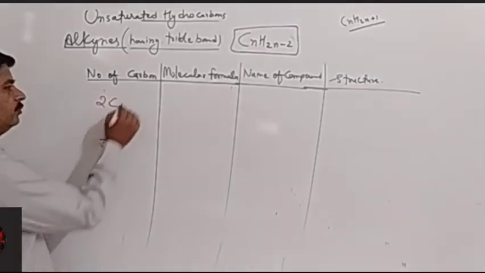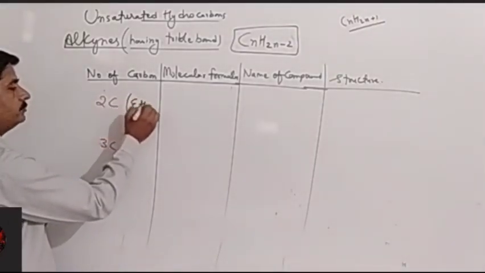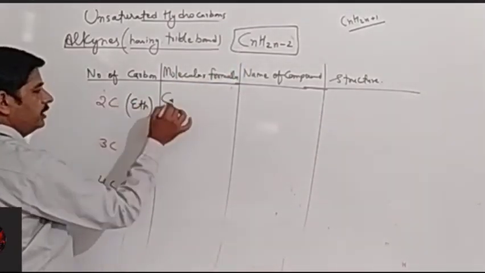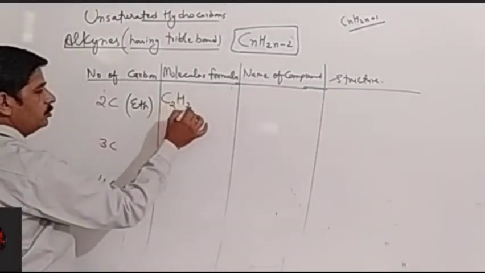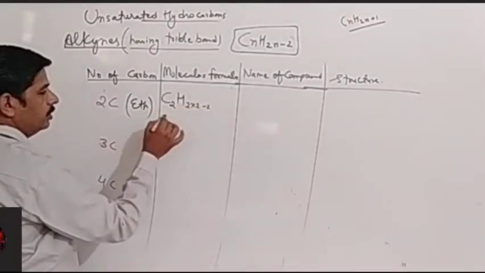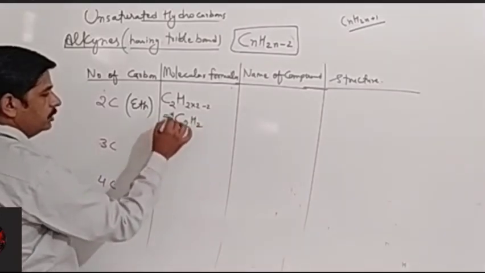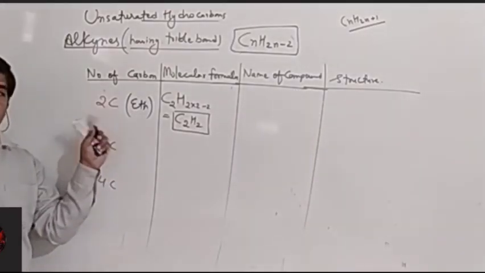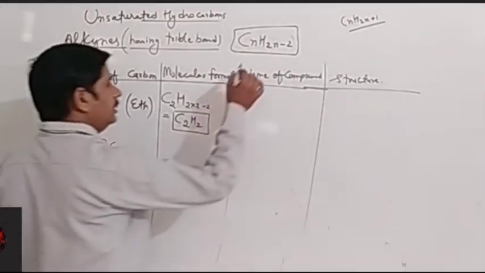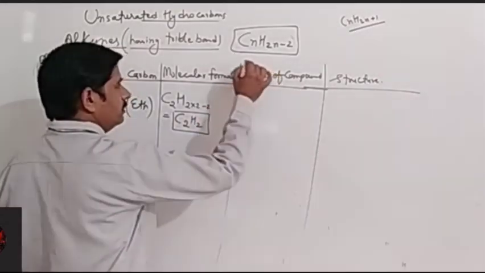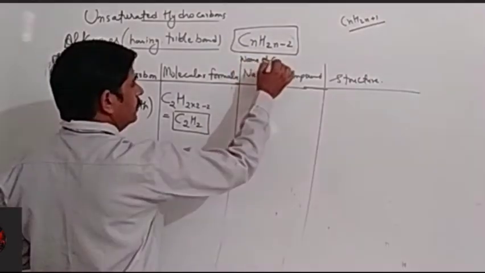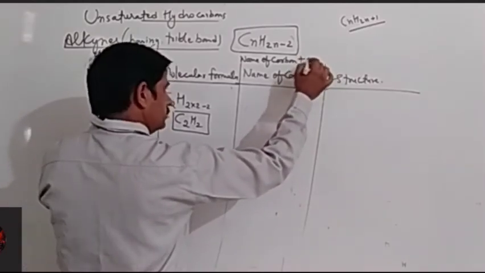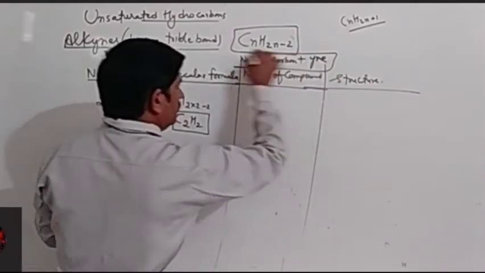So first write the molecular formula for 2 carbons. We know that the prefix for 2 carbons is eth. So what should be the molecular formula? Using CnH2n minus 2, with n equal to 2, the molecular formula will be C2H2. This is the molecular formula of the alkyne having 2 carbons. So what should be the name? The name is the prefix for the number of carbons plus yne. So this can be the name of the compound.